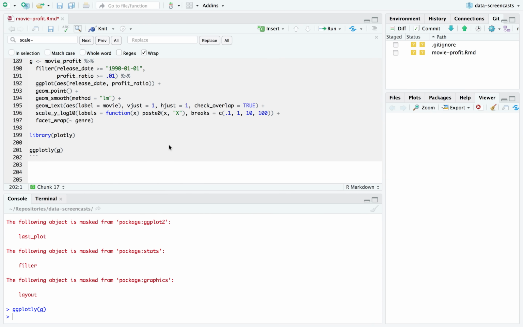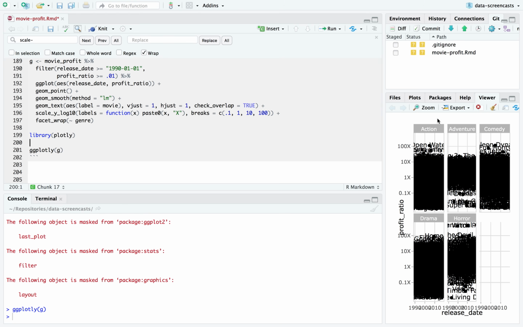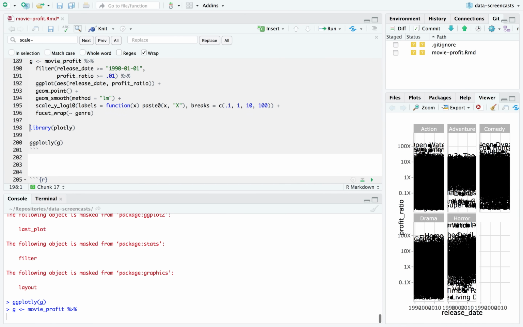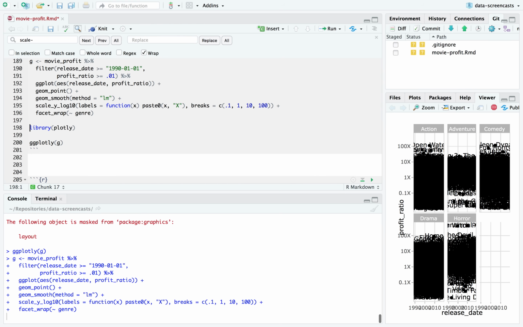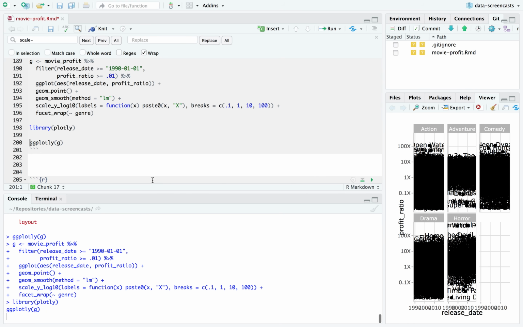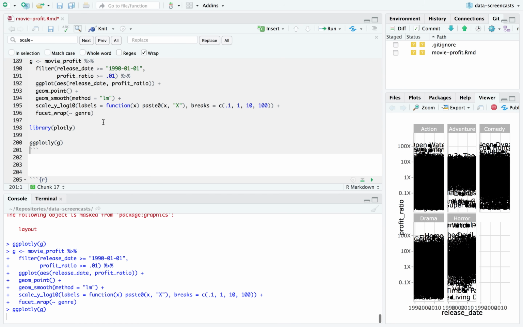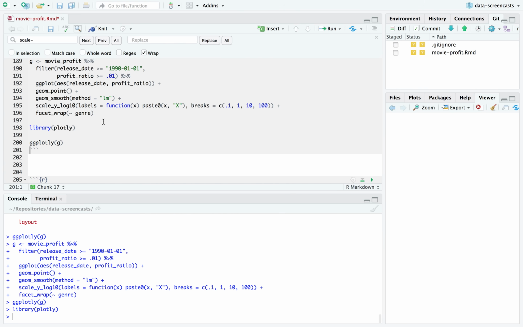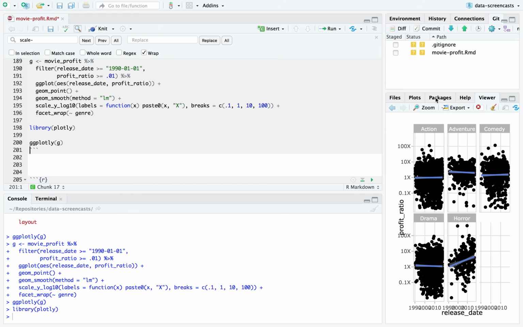Wonder if ggplotly supports, oh, check overlap. If it doesn't, it does not. That's really good to know. Ooh, am I going to crash our studio? I hope not. What happened is, it looks like ggplotly may not support check overlap equals true. I'd never tried it before. And that's a bit better.